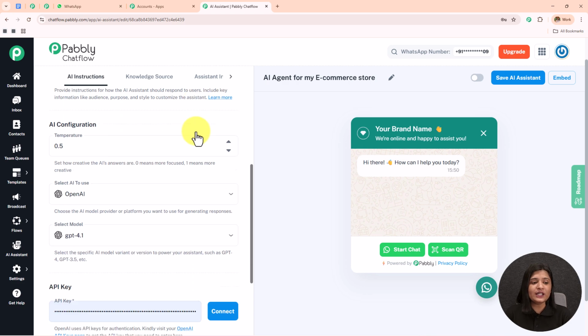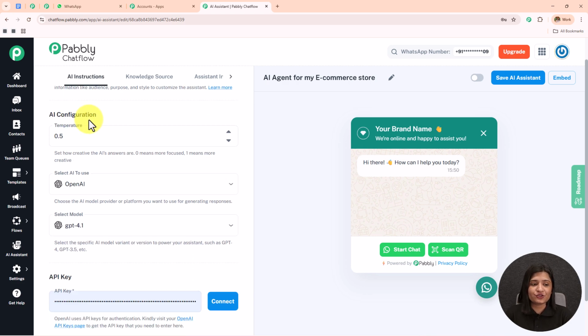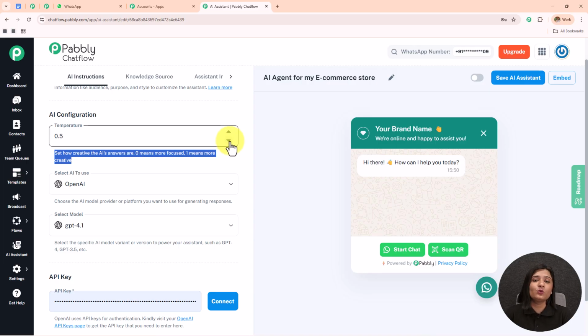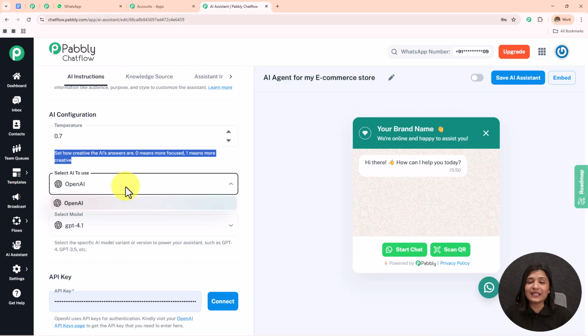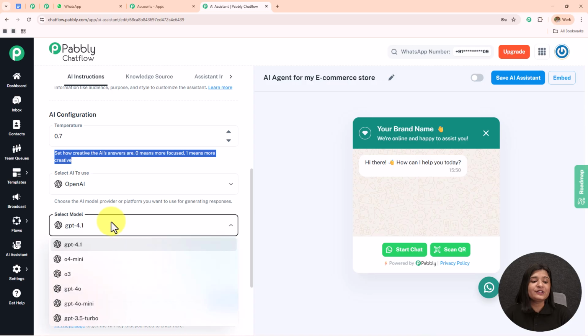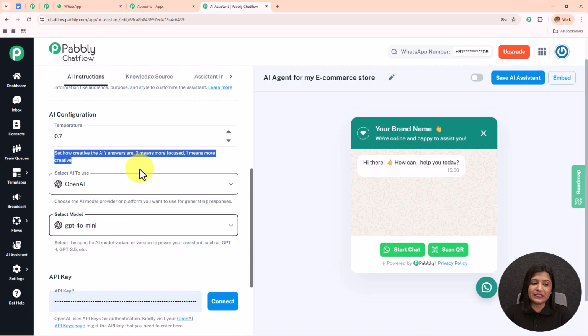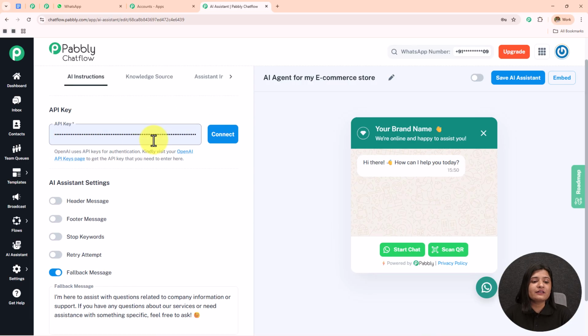Then if I scroll down, I will have this AI configuration. So the first one is temperature. It's written set how creative the AI answers are, 0 means more focused, 1 means more creative. So if I go from 0 to 1, I'm going to get more creative responses. So I'm going to set it as 0.7, and I'm going to select my AI to use as OpenAI. I'm going to select my model as GPT-4o mini, and then over here I'm going to enter my API key.